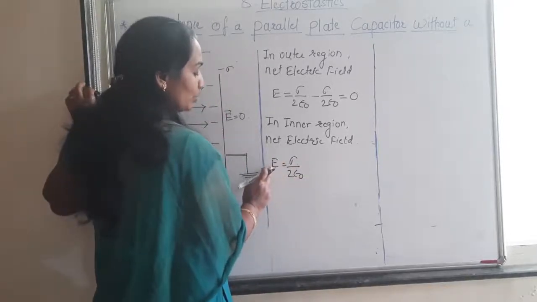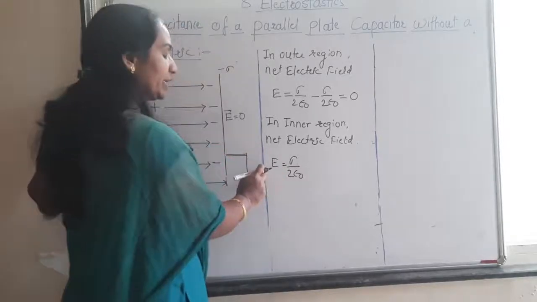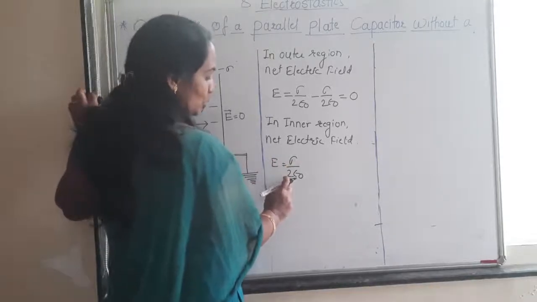We know the formula for the electric field; in the earlier session we studied that the value of the electric field is sigma upon 2 epsilon 0.